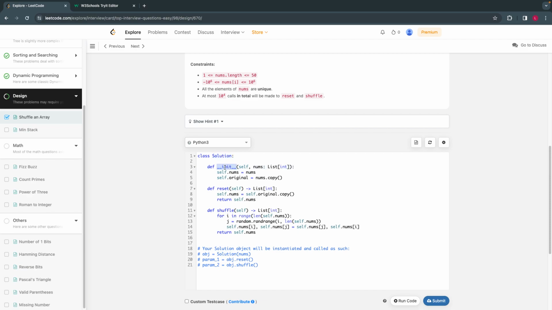Similarly, init is a constructor. The moment you create an object of a class, memory will be allocated for the object you try to create. This is how you create an object. When you pass these numbers, which is the list, automatically this function will get called and create the objects in the memory.